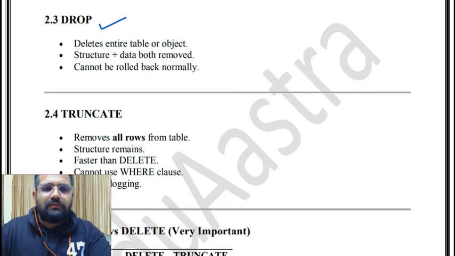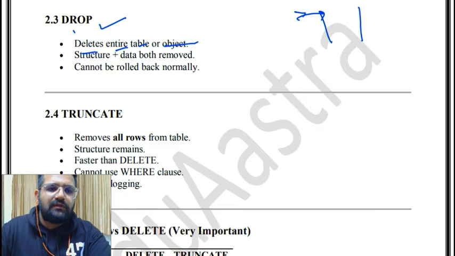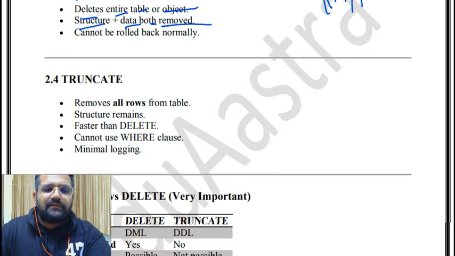Then DROP is used to delete an entire table or object. If there is a table, for deleting everything from that, deleting the entire table, you use the word DROP. So DROP deletes the entire table or object. Structure and data both are removed. Okay, the structure will also not be there, not only data; structure as well as data will be removed. It cannot be rolled back normally. So that is your DROP.